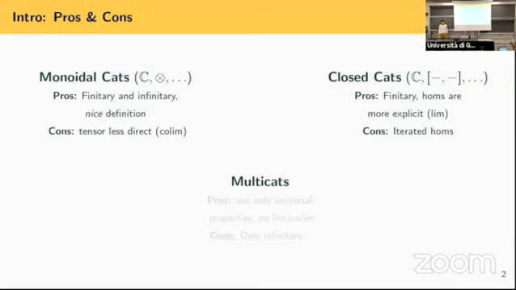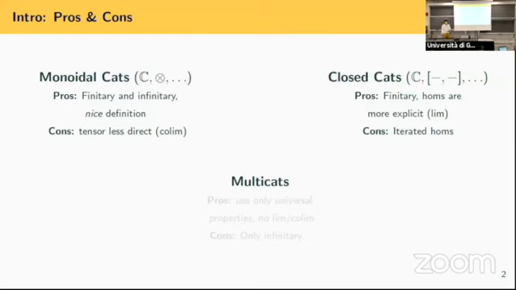That's good because we have both of them, but the problem is that usually the tensor does not have a very nice and direct definition, because usually it's a colimit. Whereas for closed categories, it's really nice that we've got homs, and homs usually have nice definitions, like maps equipped with a structure. So they are usually a bit more explicit.